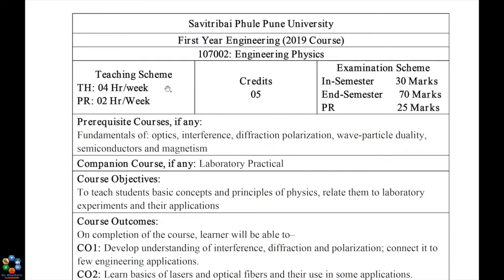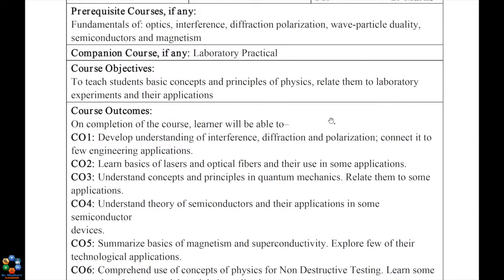The teaching scheme for this subject is 4 hours for theory and 2 hours for practical in a week. The total credits for the subject are 5 and the examination scheme is in-semester for 30 marks, end-semester for 70 marks and practical 25 marks. So total 125 marks. To study the engineering physics subject, you must know some basic knowledge about optics, interference, diffraction, polarization,